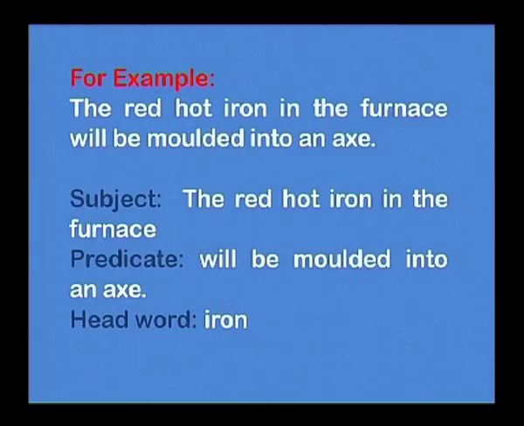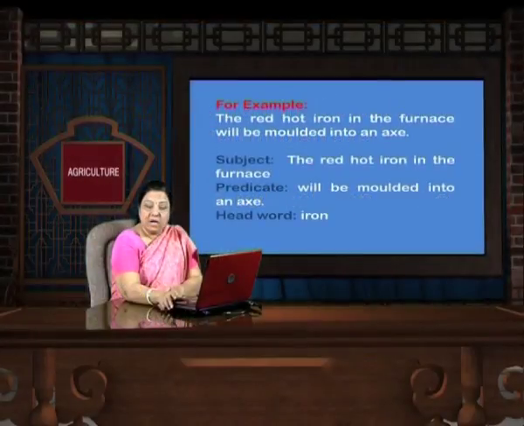For example, the red hot iron in the furnace will be molded into an axe. The subject here is the red hot iron in the furnace. The predicate is will be molded into an axe. And what is the head word here? Iron is the head word here.